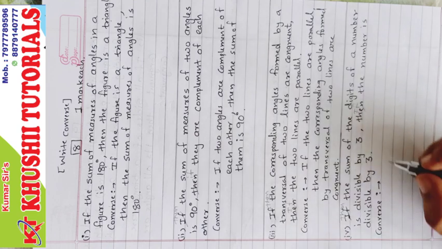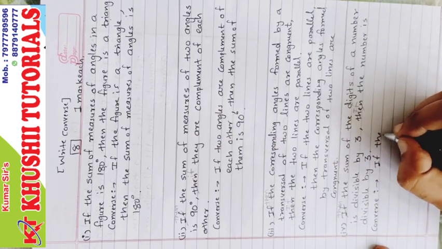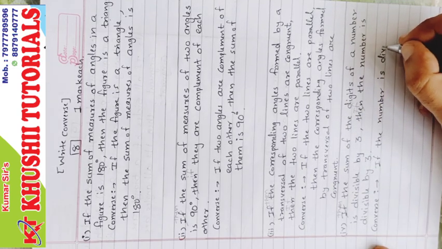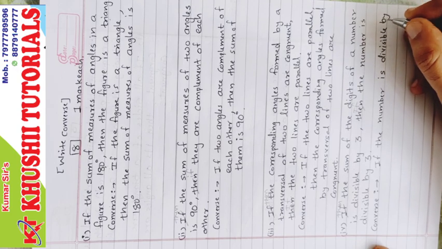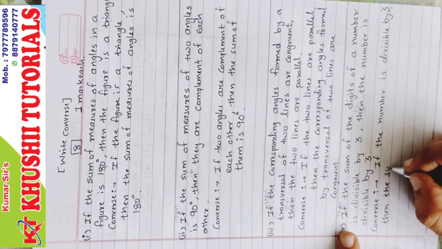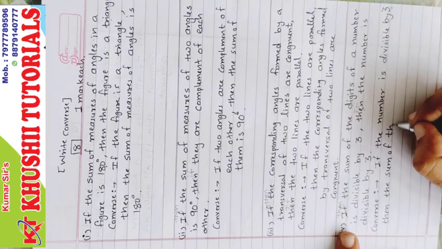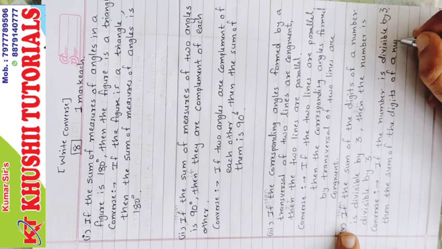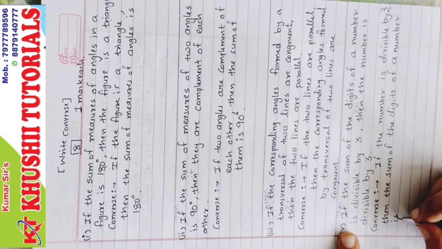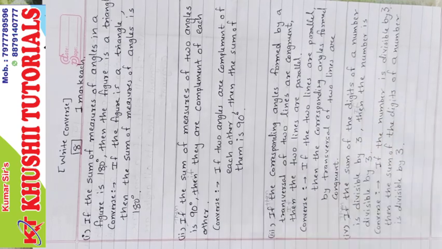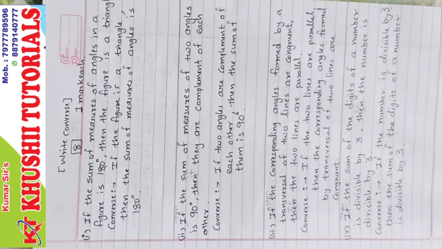If the number is divisible by 3, then the sum of the digits of a number is divisible by 3, or you can just write sum of the digits is divisible by 3. That's all. This is the end of sum number 8.